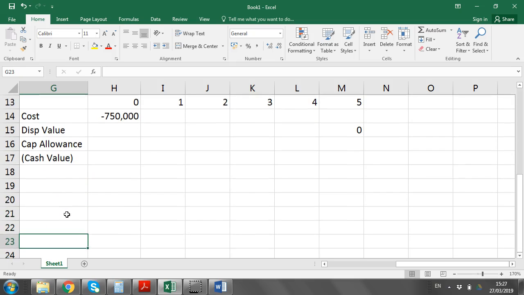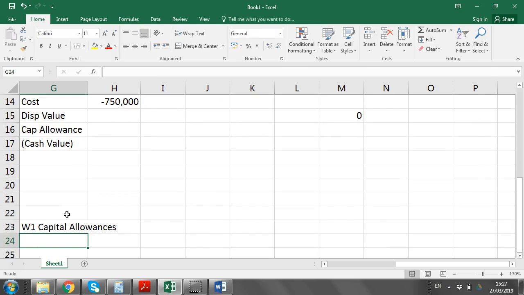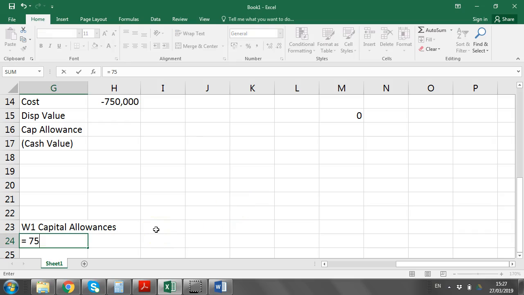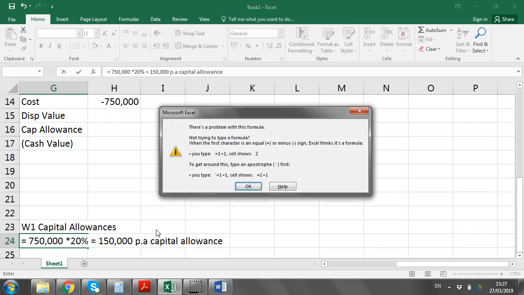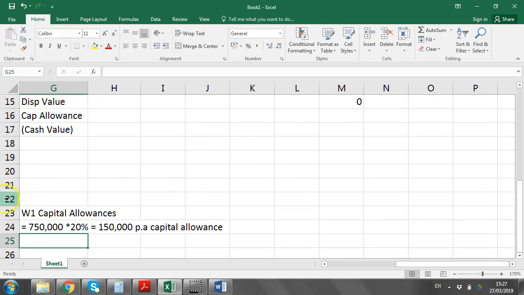We want to know how much tax we are saving because we have the capital allowance. So we'll come down to our working one, capital allowances. Your capital allowances, you're told in the question, are 20% straight line per annum for the 5 years. So that's going to be 750 times 20%, which is 150,000 per annum capital allowance. Now, you have to be careful there. It's not the 150 that goes in above here.